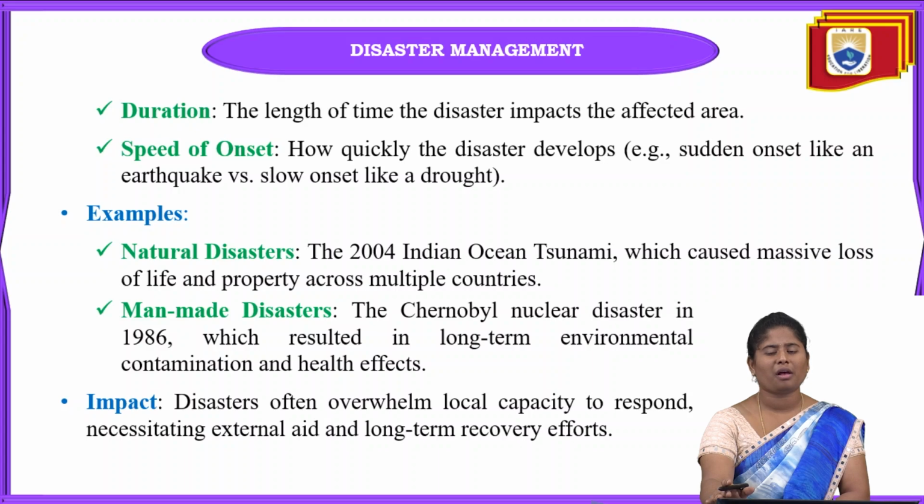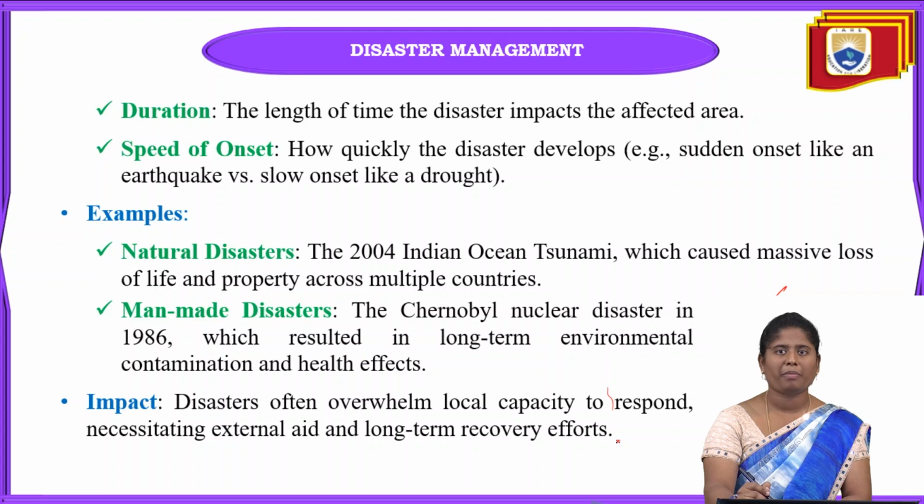Next one is examples, and here there are natural disasters and man-made disasters. In natural disasters we can see the tsunami in the year 2004, when so much loss of life and property loss was seen. And for man-made disasters we can see the Chernobyl nuclear disaster, in 1988. It also caused huge damage to the environment, because the air and the water were contaminated and affected in that area due to this nuclear disaster.